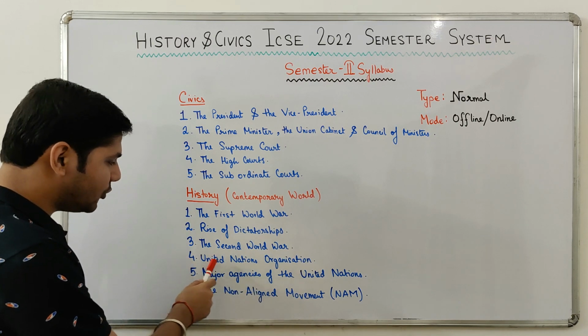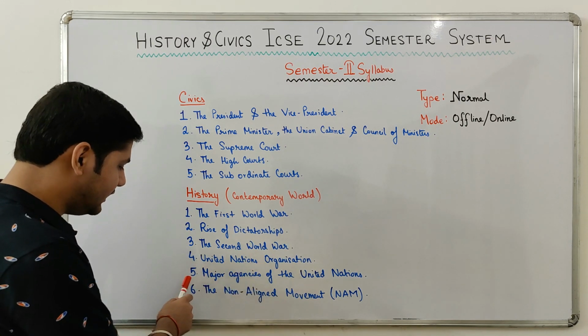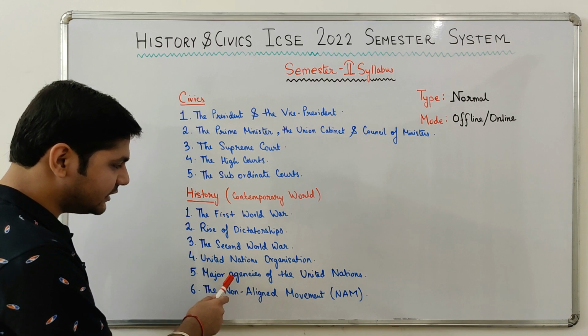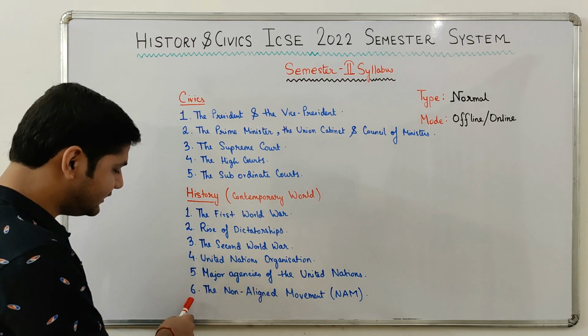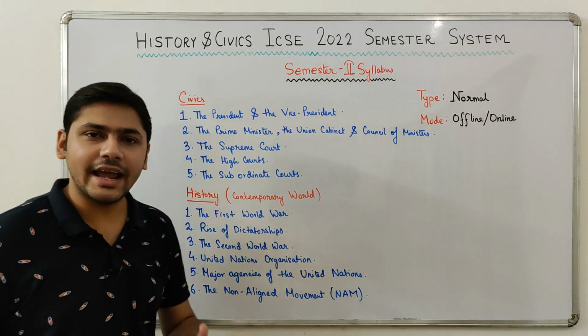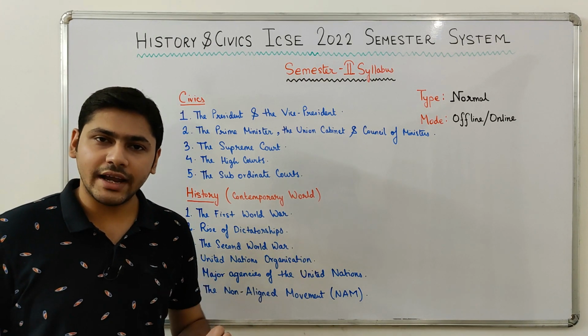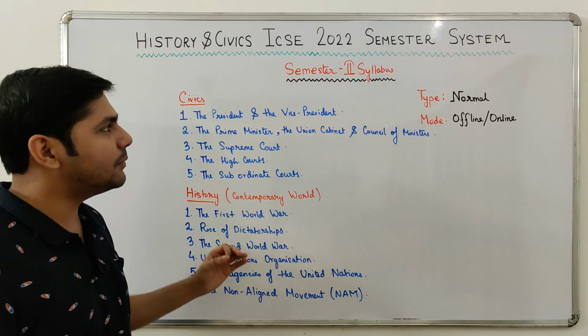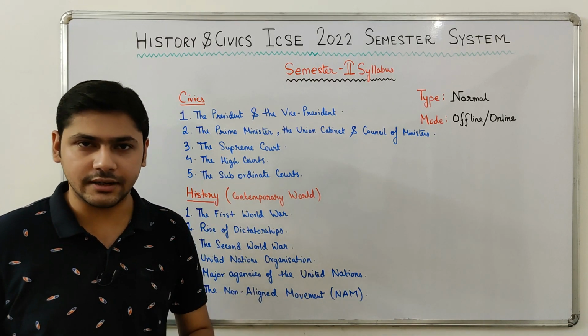The fourth chapter, United Nations Organization. The fifth chapter, major agencies of the United Nations. And the sixth and final chapter, the non-aligned movement, which is also called NAM. So this is the syllabus for the semester 2 examination.